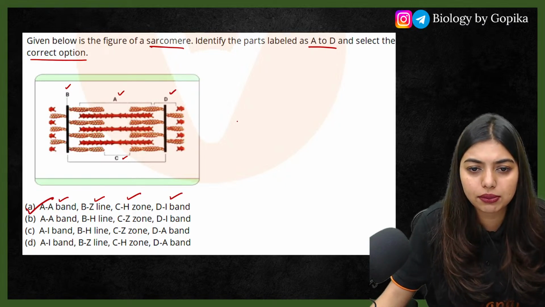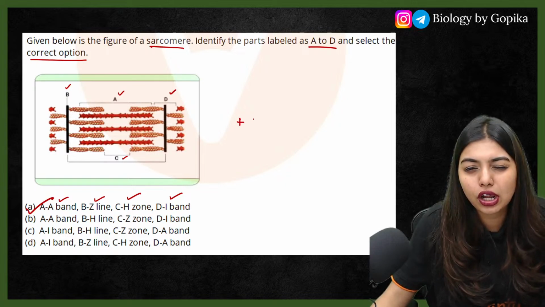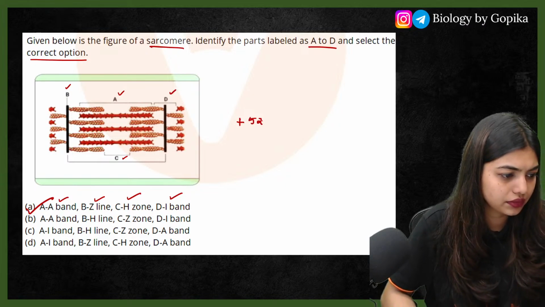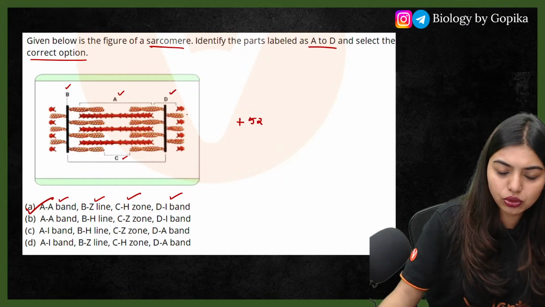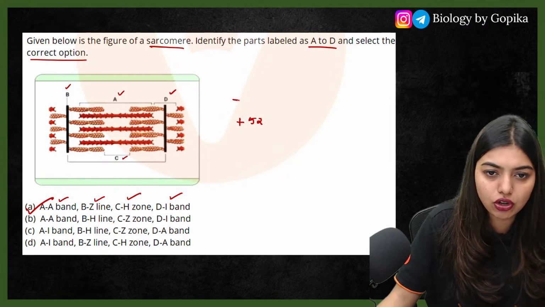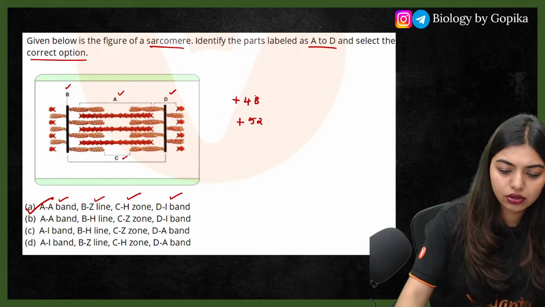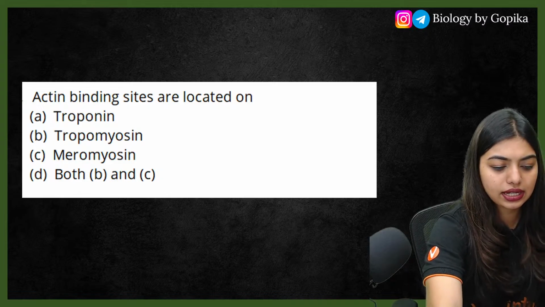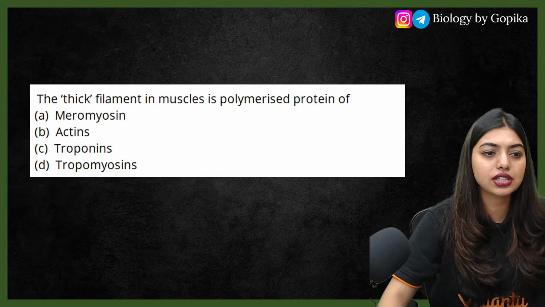Those who got option number A right, go for how much? 52, right? 52. And those who got the last question wrong, now you go for 48. Okay, moving on to the next question. Actin binding site. Okay, next question is going to come on your screen.